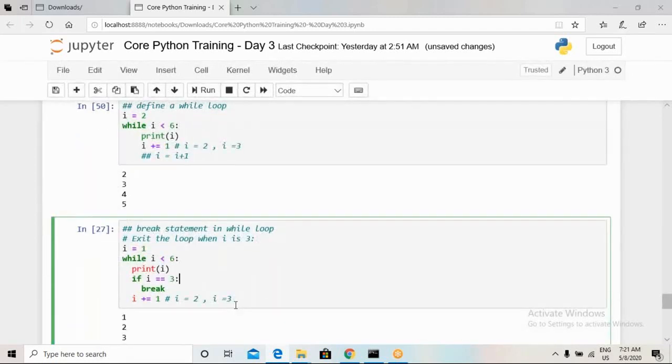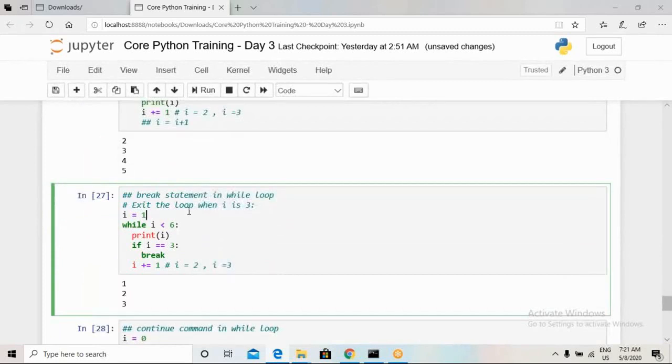So here we are doing the same piece of code as above. My value of i is 1 for the first iteration. I will check whether the value of i is less than 6 or not. Then I will print the value of i, and then I will check in this if condition whether the value of i is equal to 3. If the value of i is equal to 3, then break. Otherwise, it will keep on iterating.